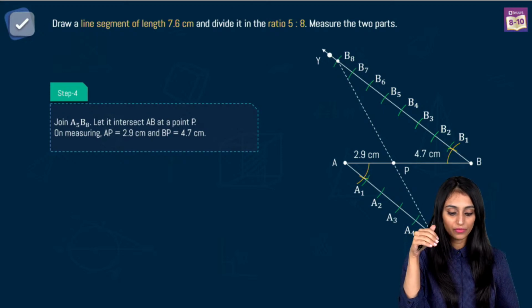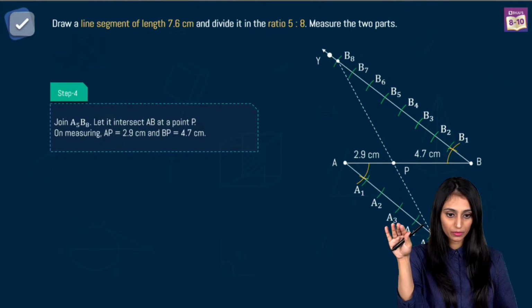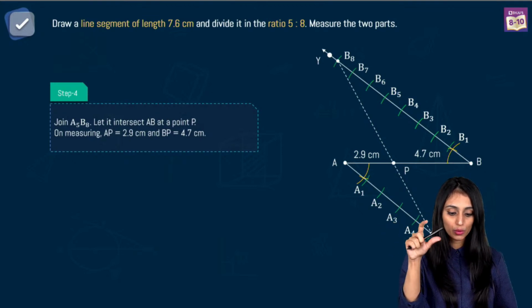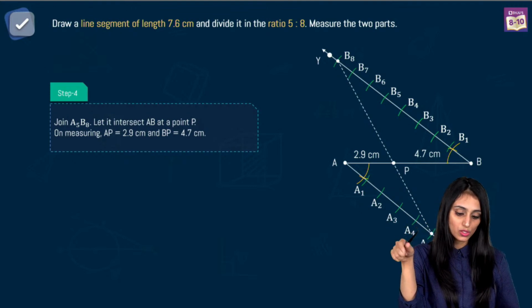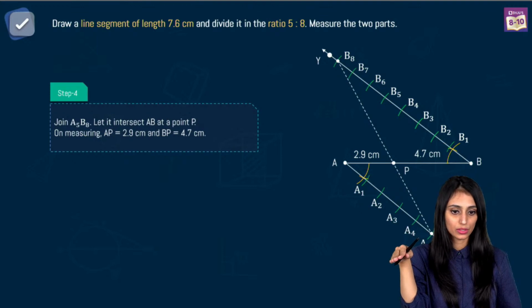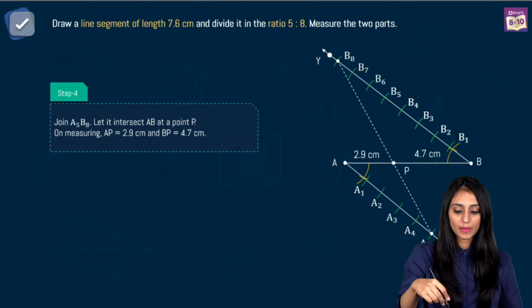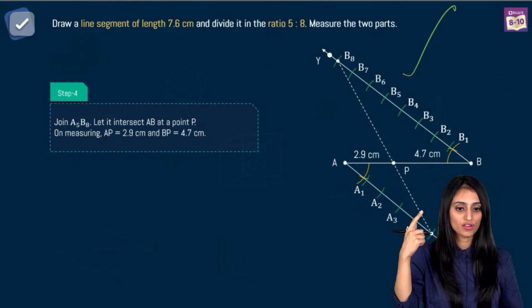Yes. Atharv, here I won't be able to show you the other method, but the other method is that you draw the acute angle only above, on the upper side, and then you draw the arcs, 13 arcs you would draw. So from the 5th point and 8th point, you would draw 2 parallel lines. That's the other method. But personally, what I feel is this method is better and there is a lesser chance of making a mistake.